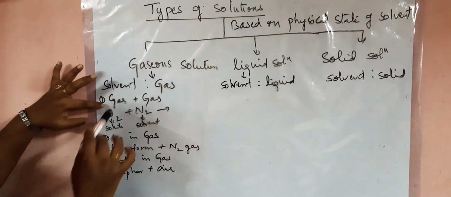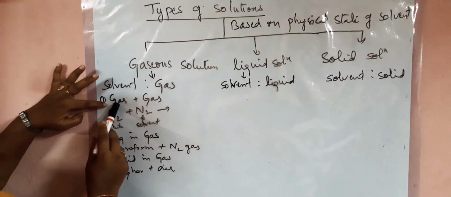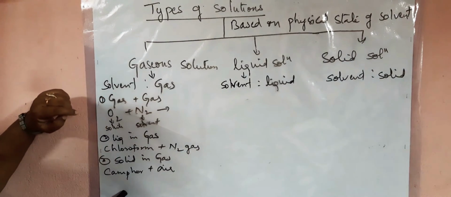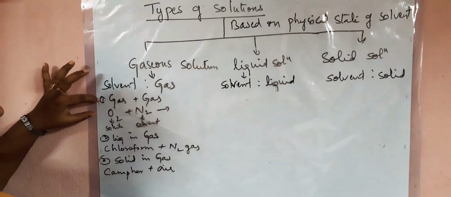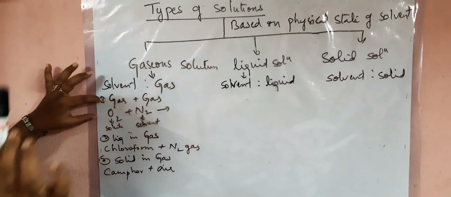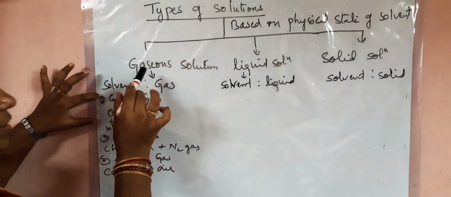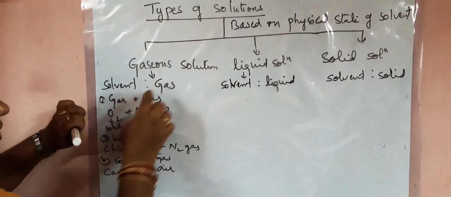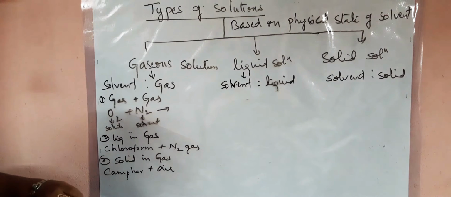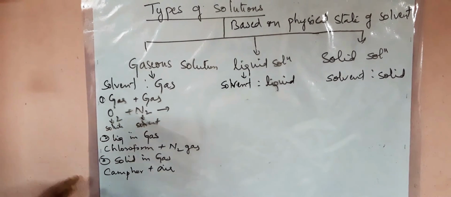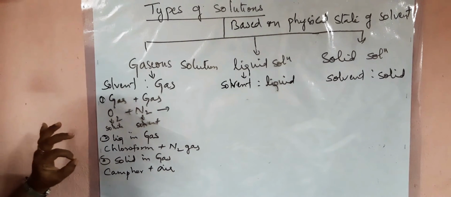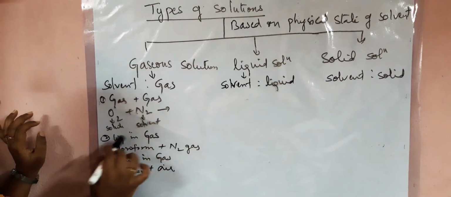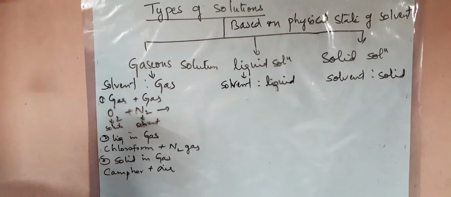So we have three different types of solutes: one is gas, one is liquid, and one is solid. Whatever is the physical state of the solute, the final state of the solution will depend on the state of the solvent. Here our solvent is gas, therefore they are called gaseous solutions. Again we have three types: gas plus gas, liquid in gas, solid in gas.